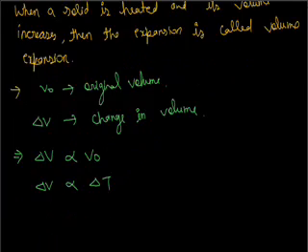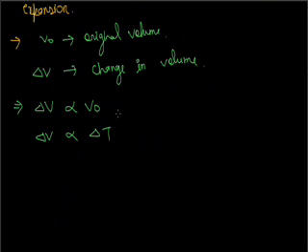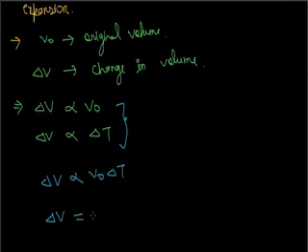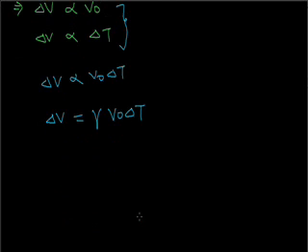After combining these two, delta V is directly proportional to V naught delta T, that means delta V is equal to gamma V naught delta T. Here gamma is the proportionality constant, or gamma is equal to delta V divided by V naught delta T. Gamma is the coefficient of volume expansion.